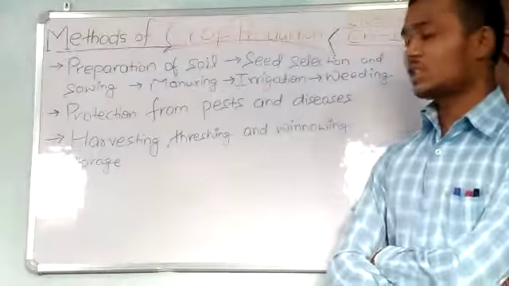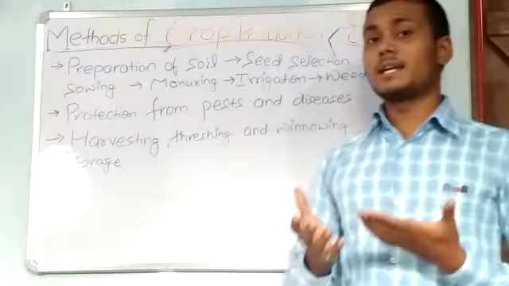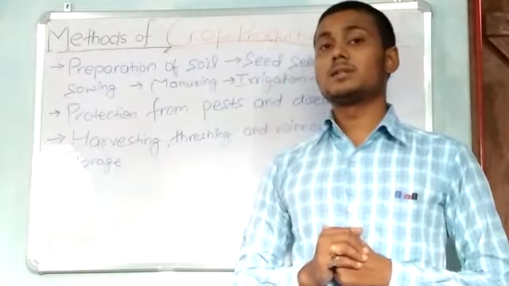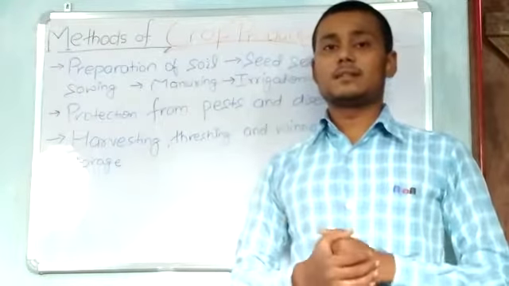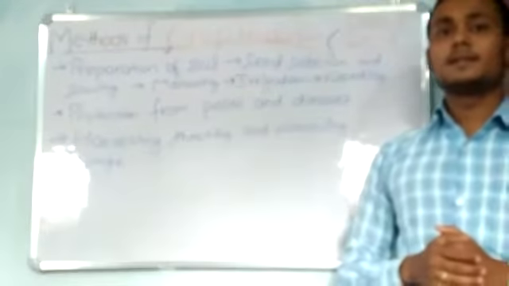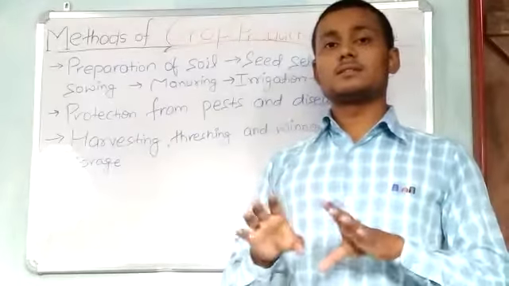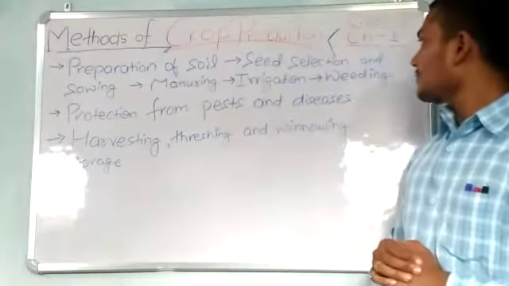After sowing, put some manure into the soil. Then water is very essential for agriculture, so after applying manure, the soil needs an amount of water according to the crops, and the process by which water is provided to the soil is said to be irrigation.